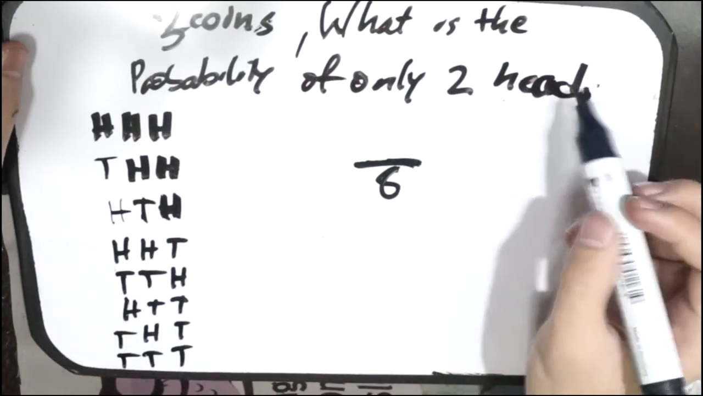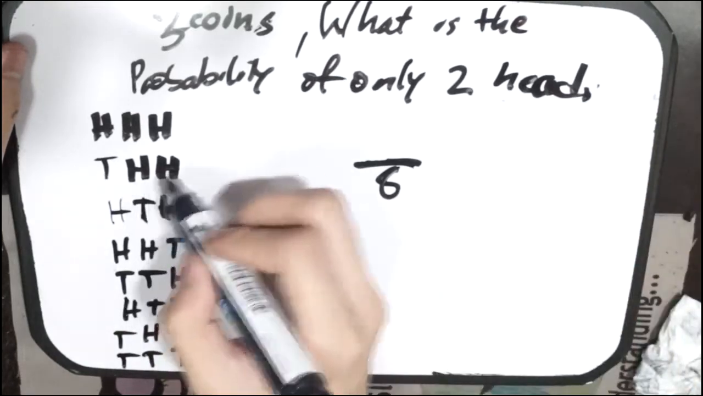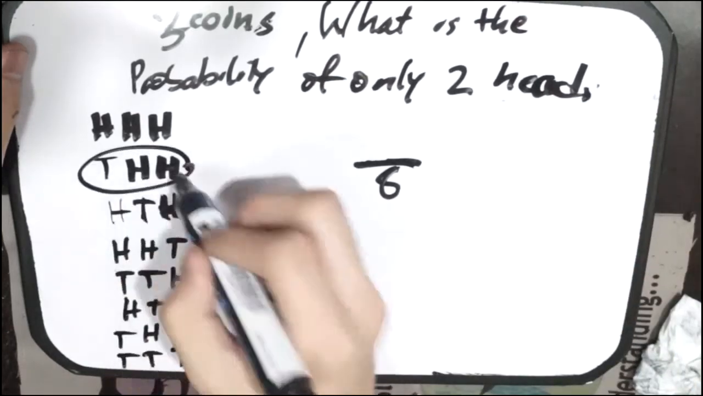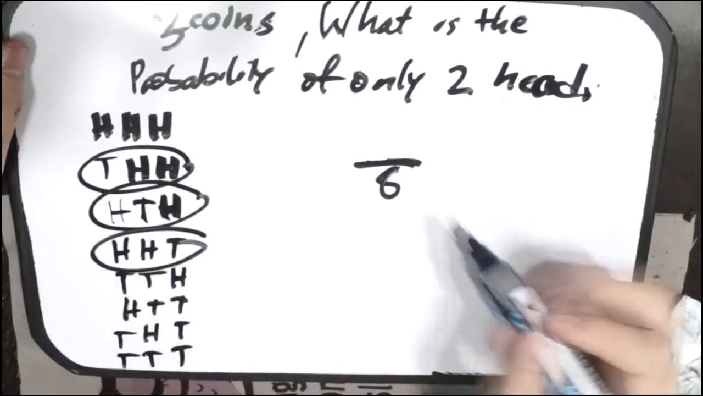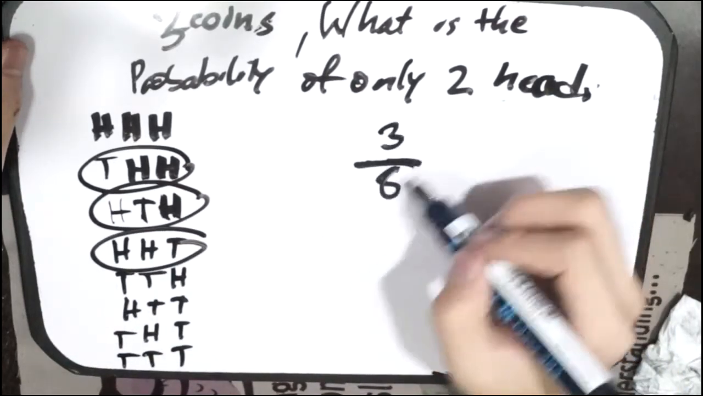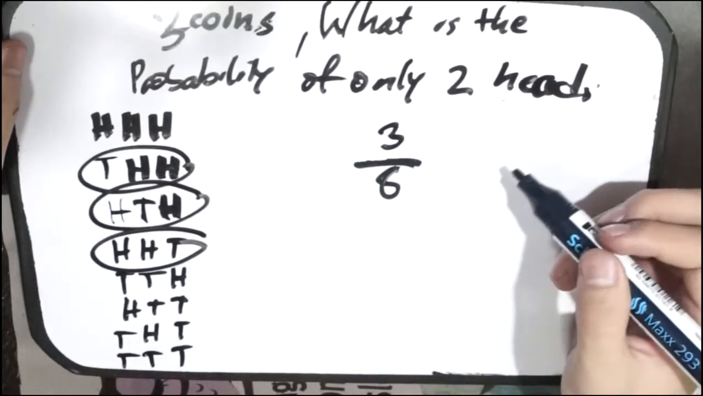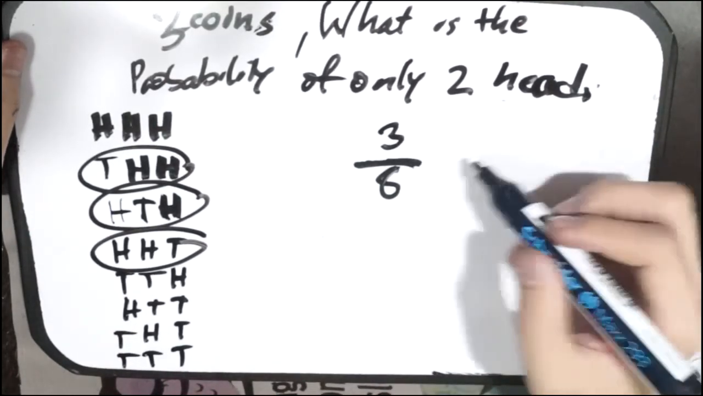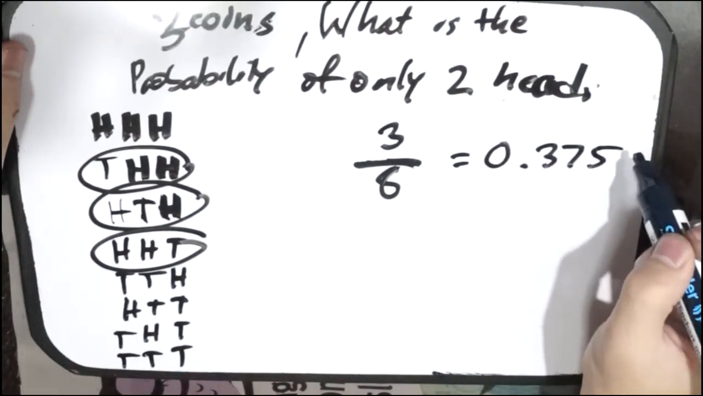And where are the occasions where only 2 heads occur? So one would be here, the other one would be here, and then the other one would be here. So there are 3 times out of 8 that only 2 heads occur. So that would be equal to 0.375.